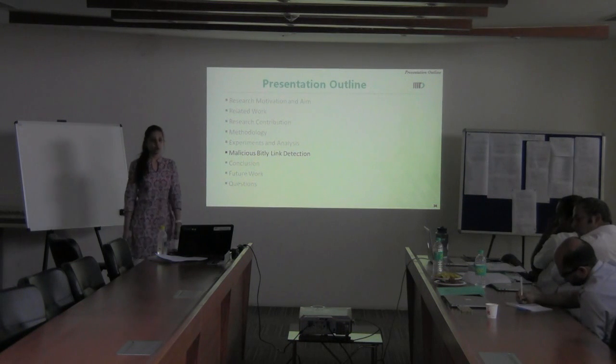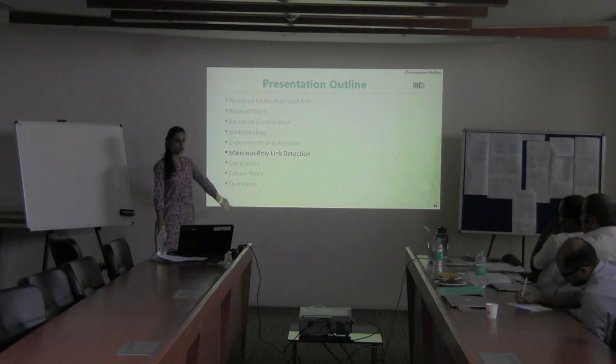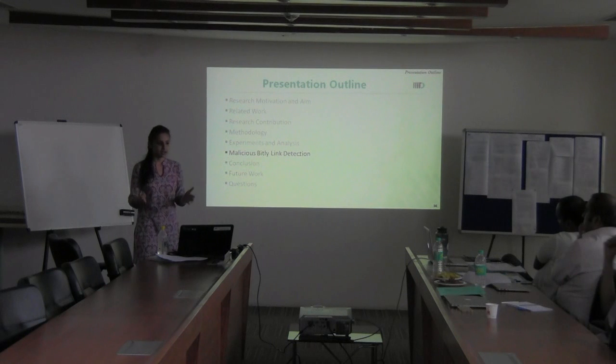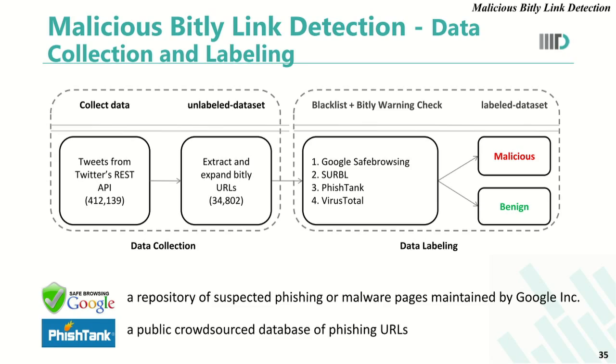After analyzing all these loopholes in Bitly's spam detection process, we propose a small solution to detect malicious Bitly links before that link actually targets the audience. For this, I will define the data collection and labeling that we followed. We collected our data using Twitter's API by using bit.ly as the filter word.